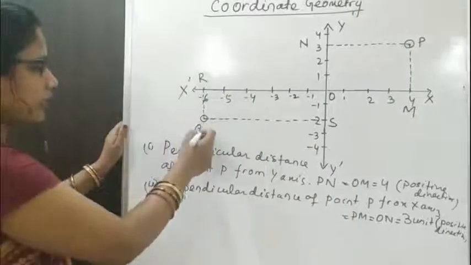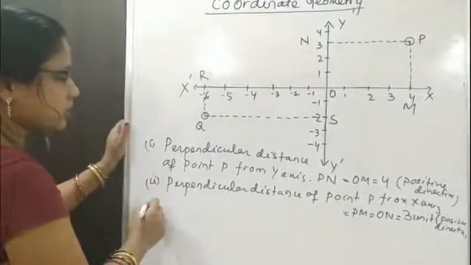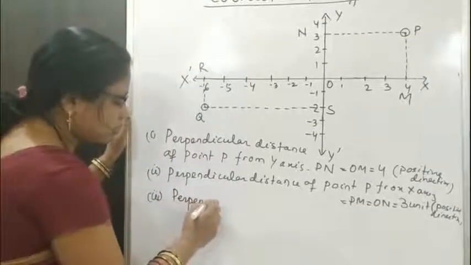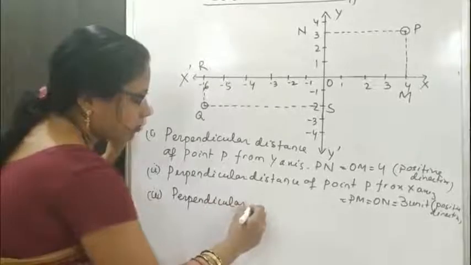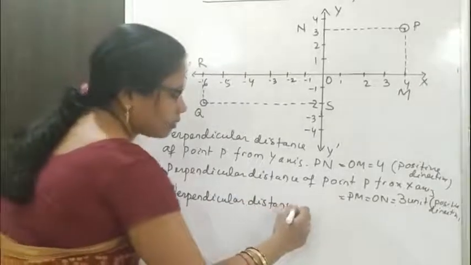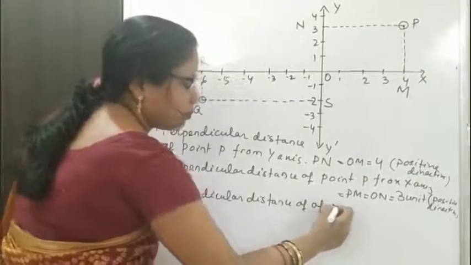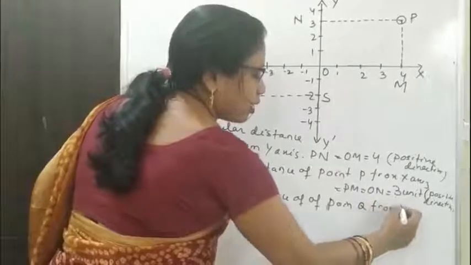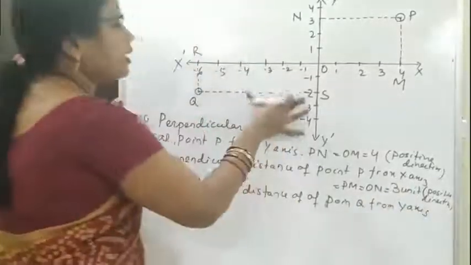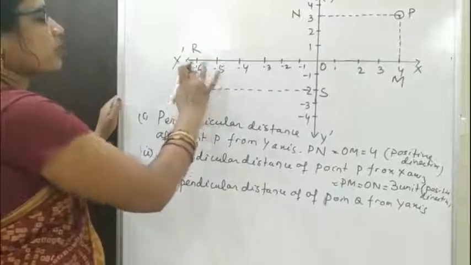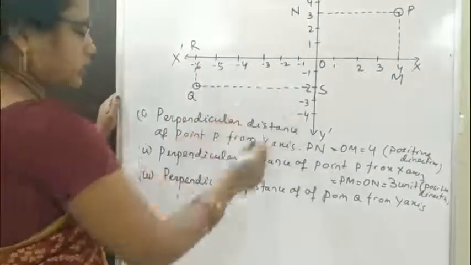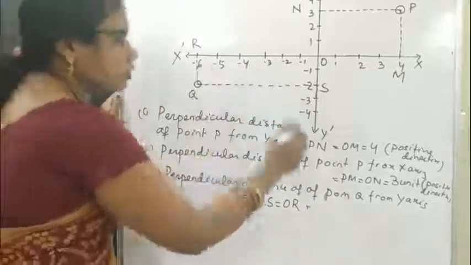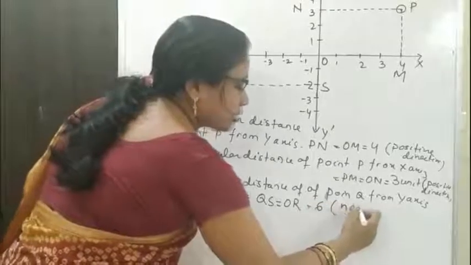Then come to point Q. What is the perpendicular distance of point Q from y-axis? From y-axis, the perpendicular distance of Q is QS, that is equal to OR, which is 6 units in negative direction.